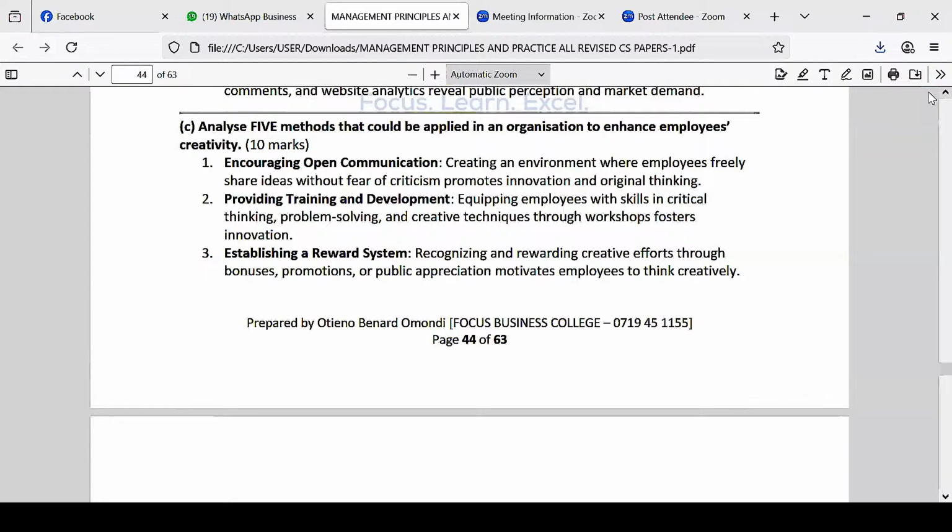Now, number 1 is encourage open communication. That's very important. If you want a creative environment, then encourage people to communicate. Let them tell us the ideas they have. Let us tell them why we think the ideas are good. Creating an environment where employees freely share ideas without fear promotes innovation and original thinking.